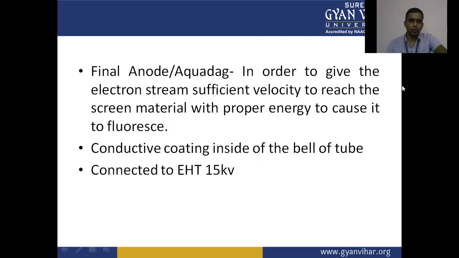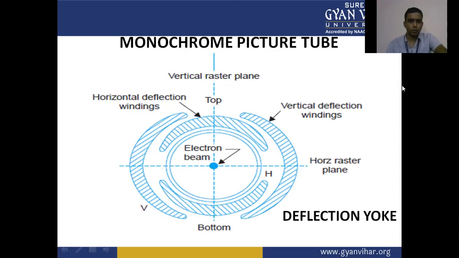Final anode or aquadag, in order to give the electron stream sufficient velocity to reach the screen material with proper energy to cause it to fluoresce. Conductive coating inside of the valve of the tube is connected to the EHT of 15 kilovolt. This is the monochrome picture tube.